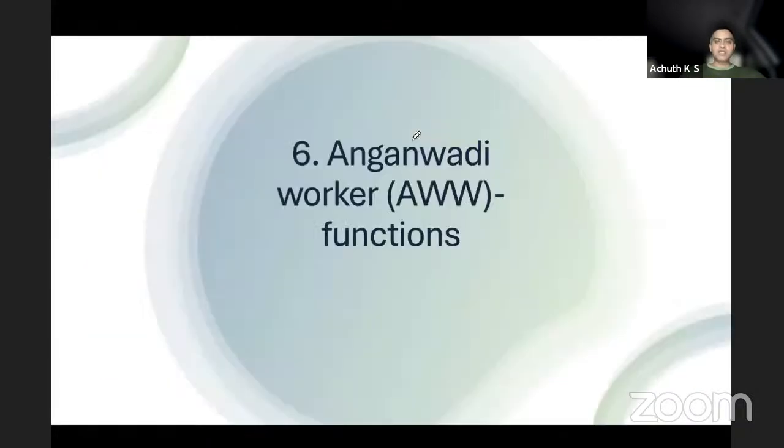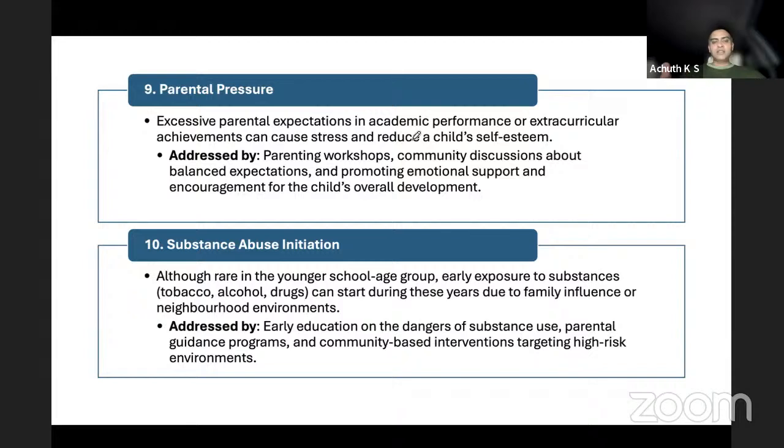Coming to the last one, that is substance abuse. It is in their age group. Because of all the problems they might go into substance abuse. This can be addressed by giving parental counseling and explaining to the children about the use of strong substances. With this, I'll be stopping the second part. It is already 10 minutes.